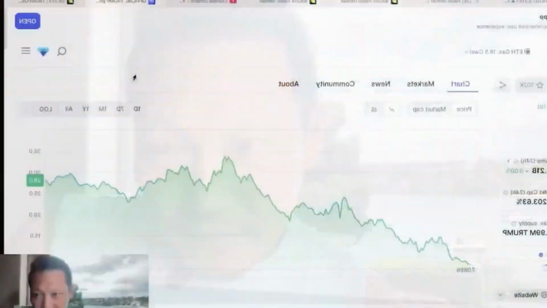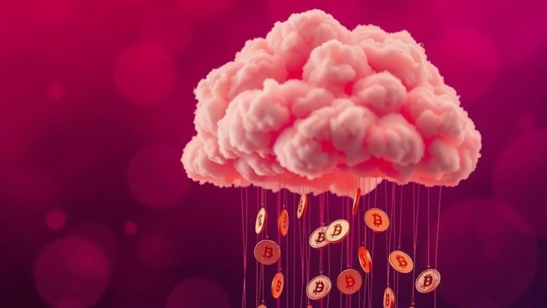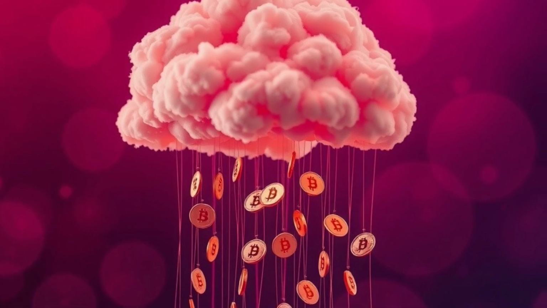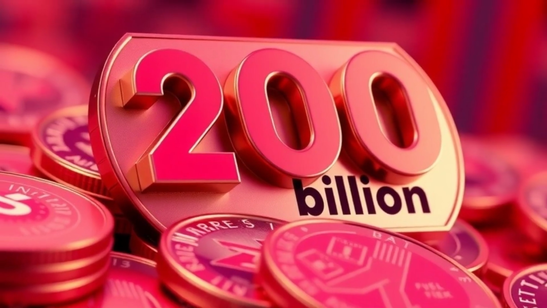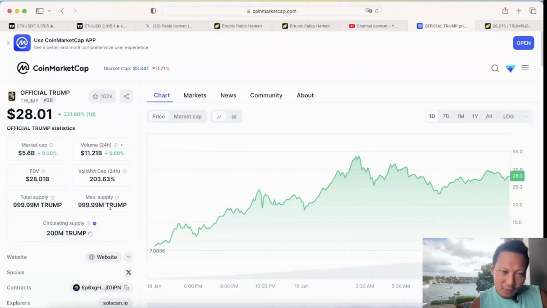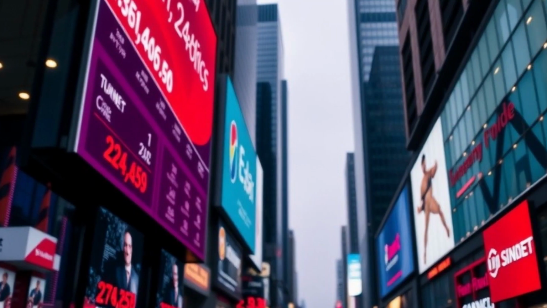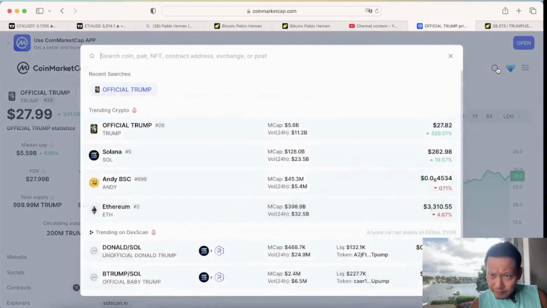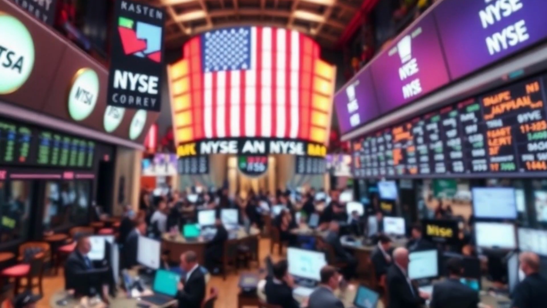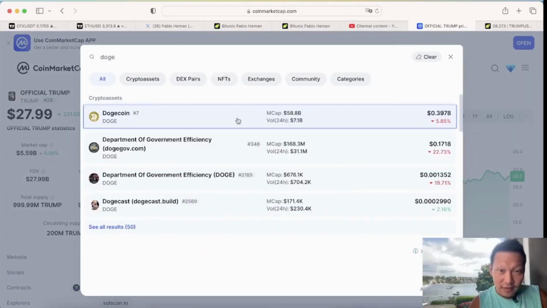So let's have a look. How do we know this for sure? Because we can see maximum supply, 999 million, that's almost like 1 billion coins. Circulating supply, the ones that are out, 200 million. So only 20% are out. 80% is still being withheld. That's why market cap is 5.59 billion, but FDV is already 28 billion. So if we are being serious, how high can the Trump coin go? Well, you would think it would at least overtake Doge, right?